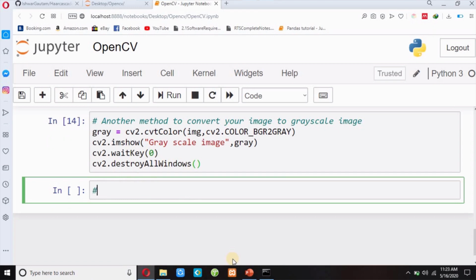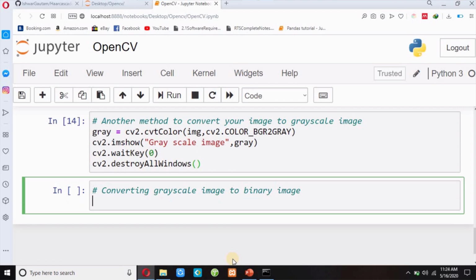Now guys, another topic, converting grayscale image to binary image. I have already explained about binary image. Binary image means black and white image. I have to use threshold here, so cv2.threshold, and I will pass my gray image, and I will pass the thresh value.